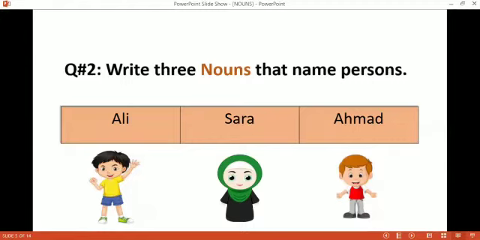Question number 2 is to write 3 nouns that name persons. You have to write 3 names of persons, like Ali is a boy and Ali is his name, so Ali is a noun. Sarah is a girl and Sarah is her name, so Sarah is a noun. Ahmed is also the name of a boy, so Ahmed is a noun.